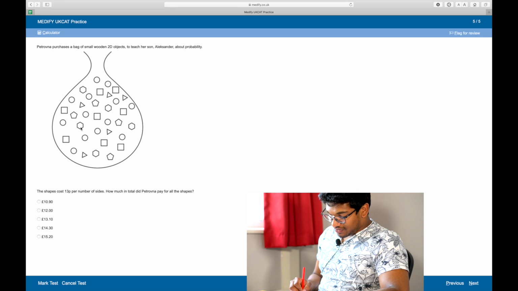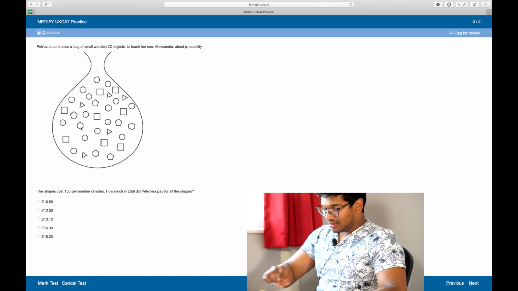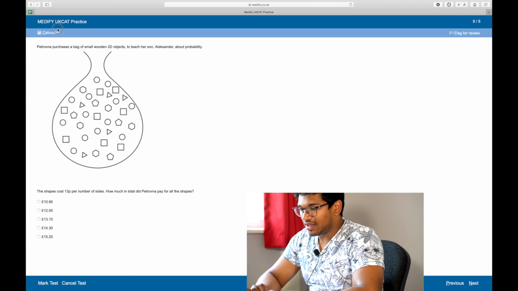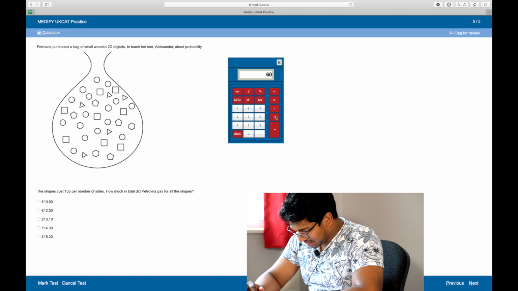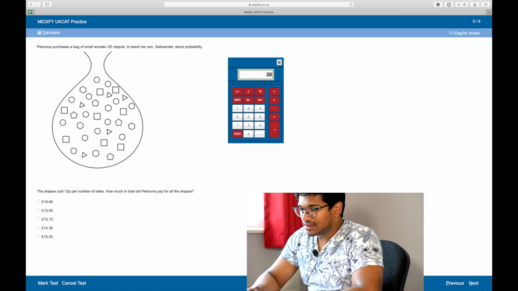So 13, add 15, add 32, add 20, add 30. Right, so just work out the number of sides for each section. Let's add the total number of sides together. So 13, add 15, add 32, add 20, add 30 equals 110 times 13. So £14.30.